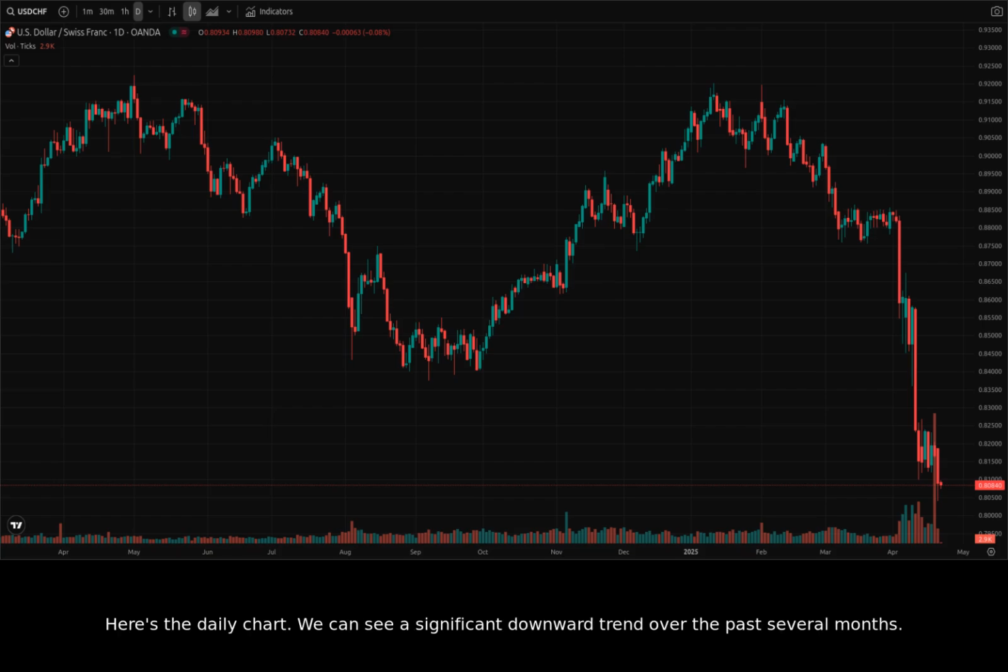Here's the daily chart. We can see a significant downward trend over the past several months. The pair has been steadily declining, breaking through multiple support levels. The overall trend is clearly bearish.